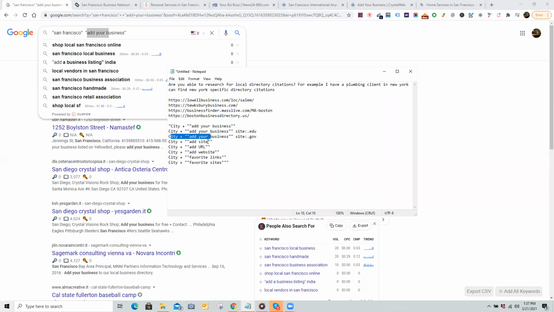City plus add your business site.gov. I would tell you mostly you're going to need to use this one most of the time. It's really going to be these four. So city, I mean, you really don't even have to put the plus like you saw me do right here. I don't even use the plus. If you're not finding anything, then I put the plus there just in case. Don't have to do that one either. Yeah, the second quotation is redundant. You don't even need that. So here's the four I would tell you to focus on, really. Those other ones are there just in case you're really not finding anything.